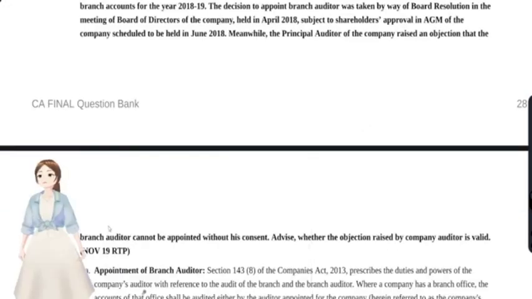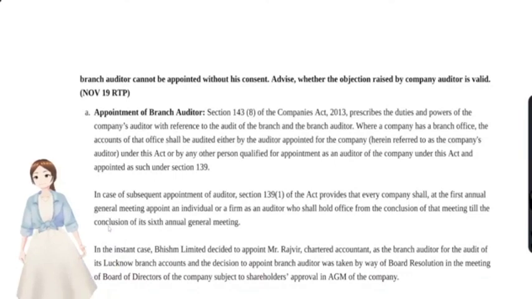You see, the statutory auditor is somebody, a third person, who has been appointed by the shareholders. You see, the branch auditor should be appointed by the board of directors. No problem in that. Actually, there is no provision in the Companies Act that the branch auditor appointment should be in consultation with the statutory auditors, or that the statutory auditor has to recommend it. The audit committee has to make recommendations with regards to the appointment, qualification, eligibility of the auditors, of the internal auditor or statutory auditors or any other branch auditors. So no provision was there in that. So the contention of the statutory auditor here is wrong. Whether the objection raised by the company auditor is valid? No, it is not valid.